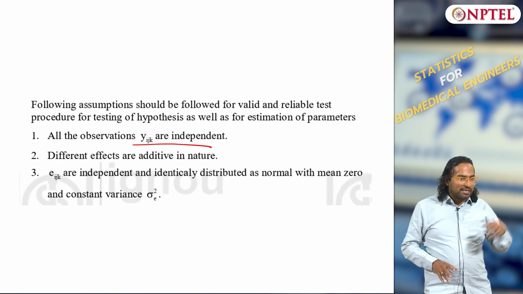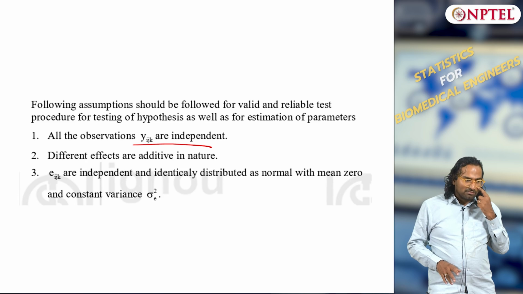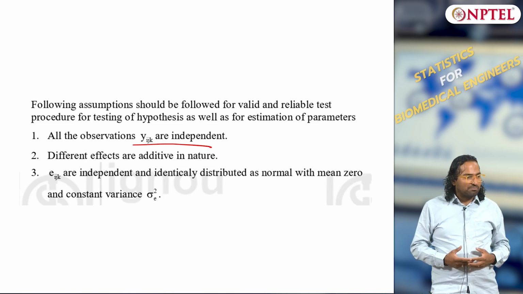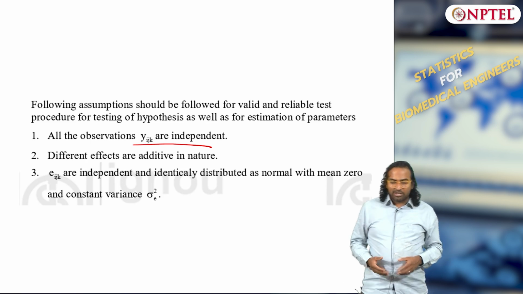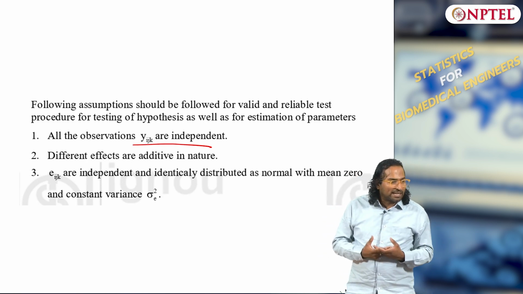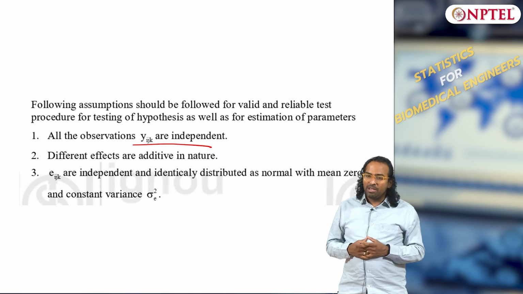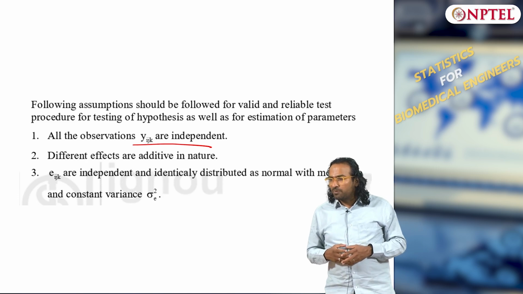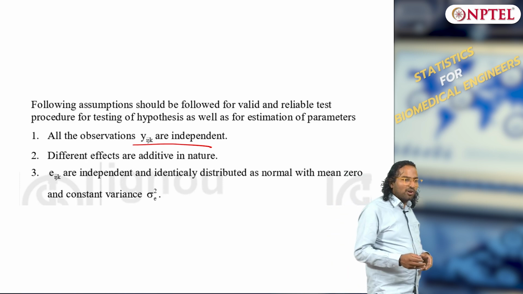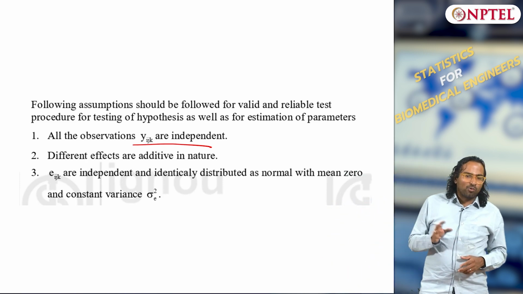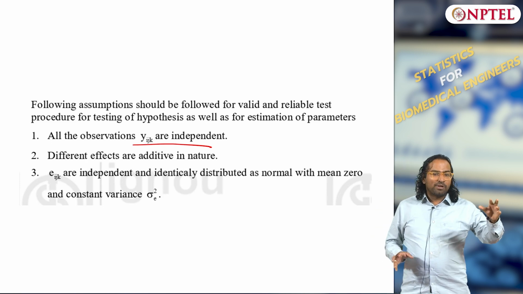But keeping aside, the most important thing is to know about the system, not just the measurement. You need to know about the system, right? So that is why this assumption: Yijk are independent. What do I mean by that? When you conduct experiments, you have to be very sure that when you are using ANOVA, or two-way ANOVA, or one-way ANOVA, or whatever it is, your one measurement is not